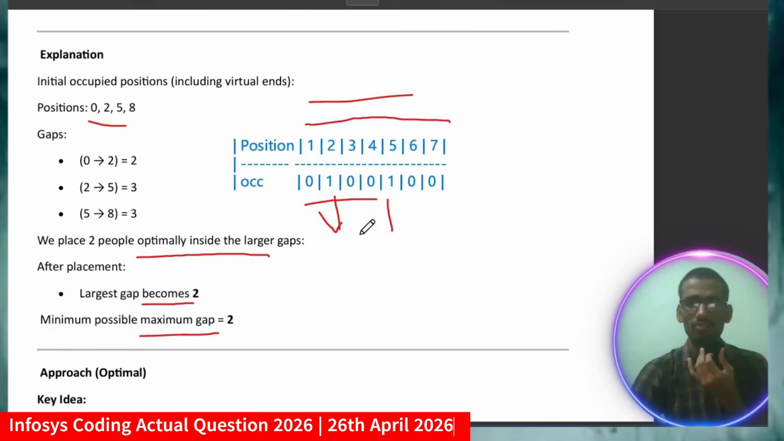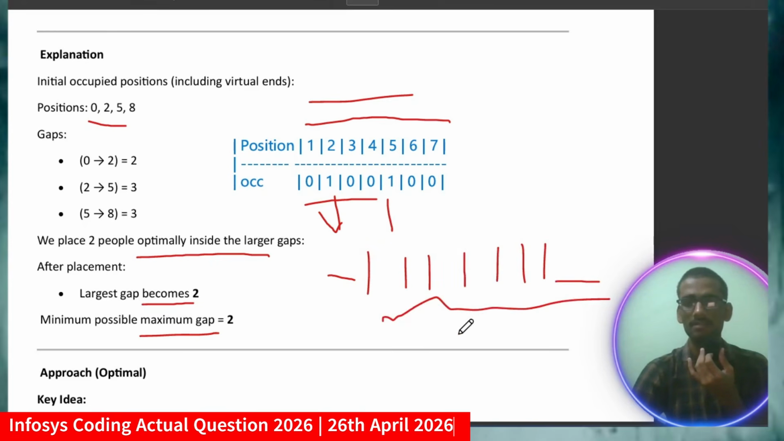So you also have to create 2 virtual positions. So 1 virtual position here, then 7 people will be there, and again 1 virtual gap. So these will represent 7 people, and these will be the 2 gaps you have to consider, and then you have to optimize this and solve it.